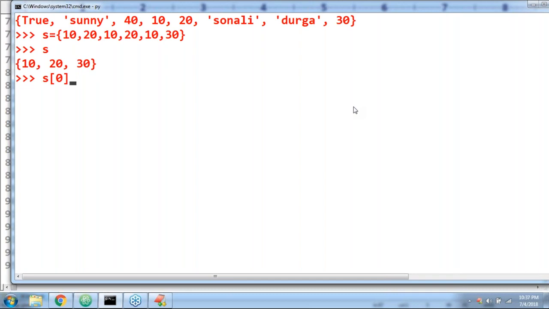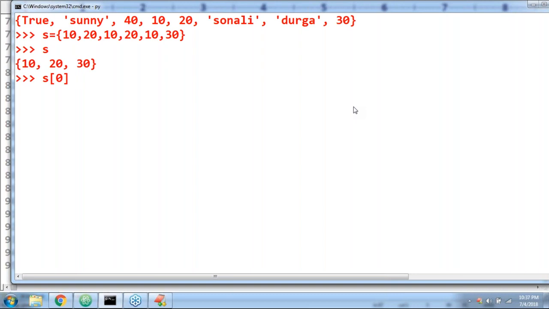What is the first element? You have to respond. Do you know? What is Python going to tell? Directly, Python is going to give left and right.